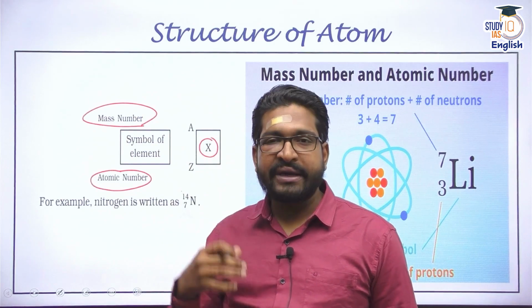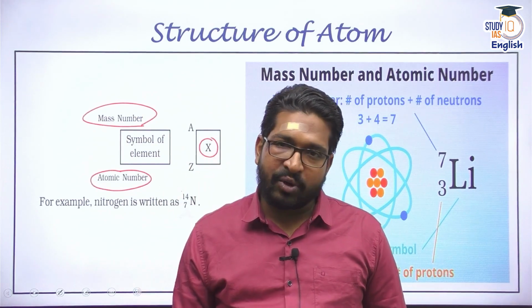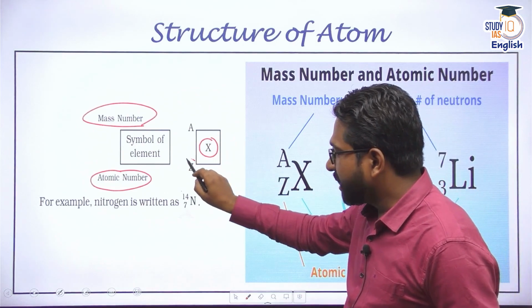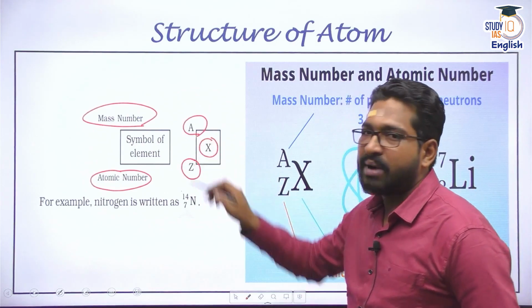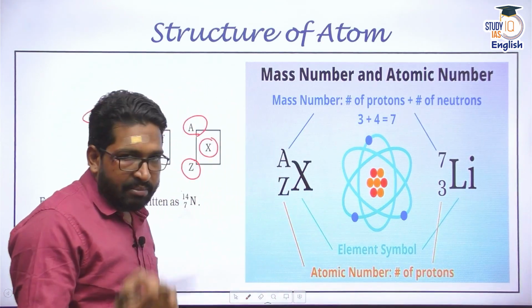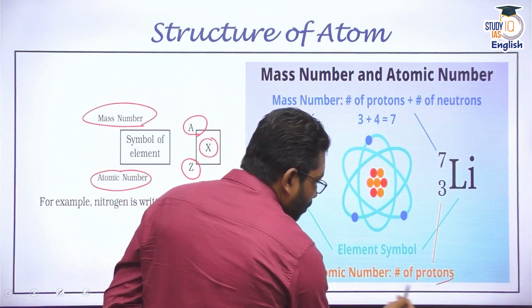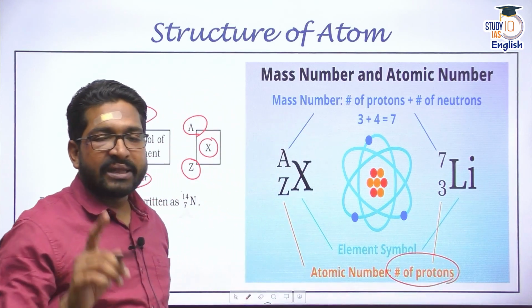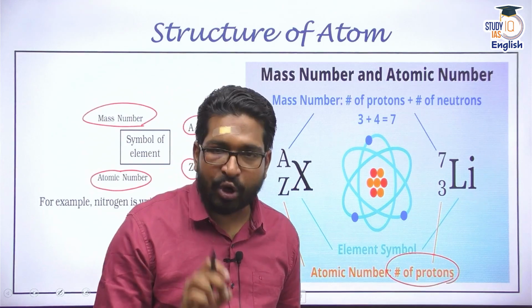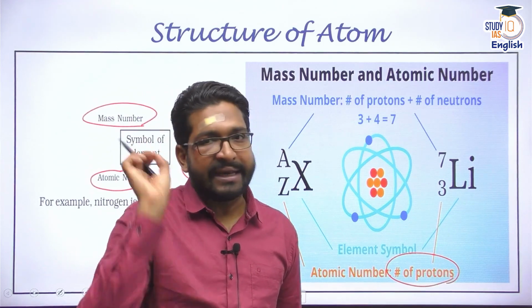I have told you about that. I defined this particular element by atomic number and atomic mass or mass number. What is the atomic number? Please remember, atomic number is the number of protons present in the atom of that element.